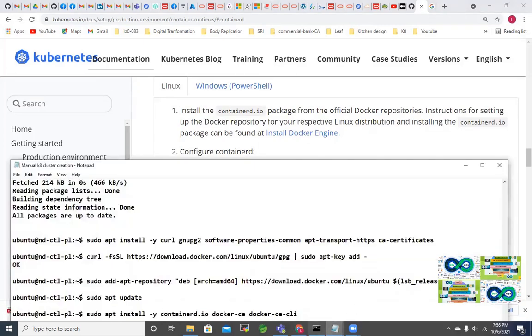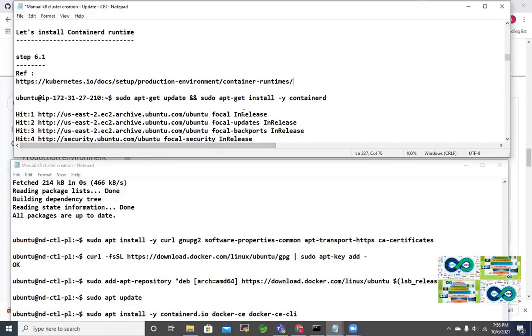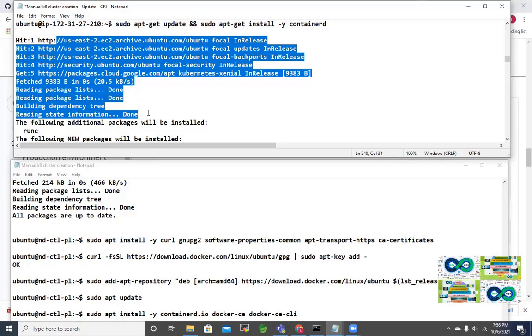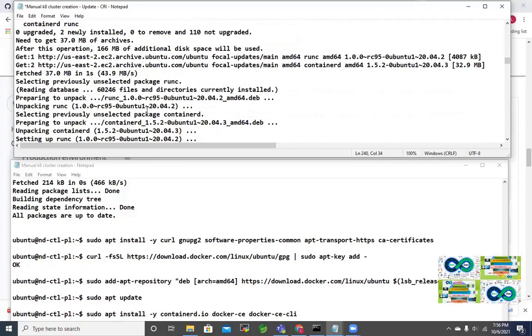So this is a shorter method I am also using: right away calling apt-get install containerd. It is available from the Ubuntu repository. So you can do that, and that will install containerd. You can see the output here, installing containerd, and it is all the way going down.